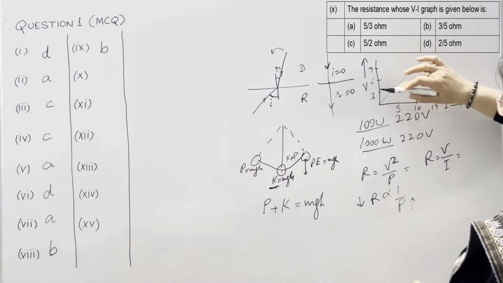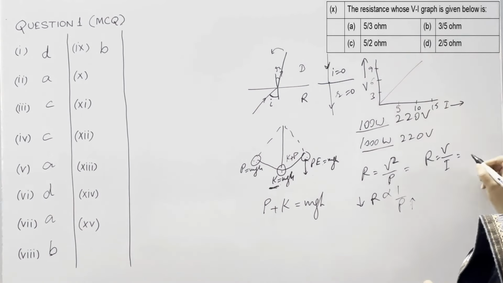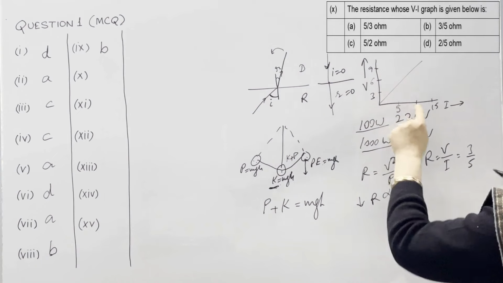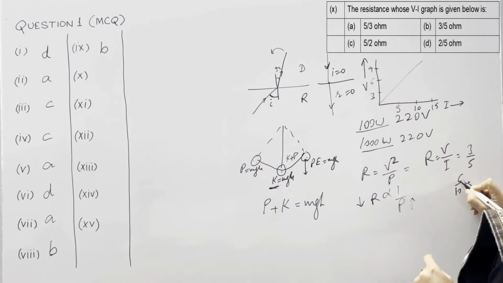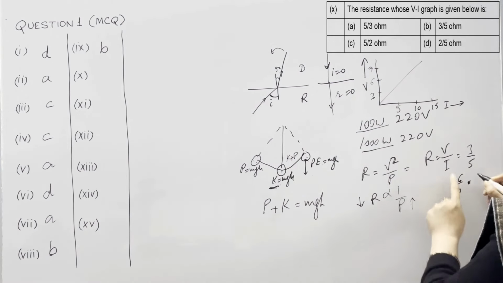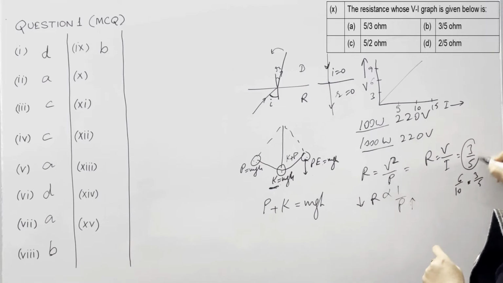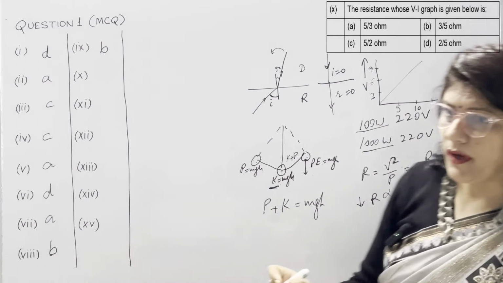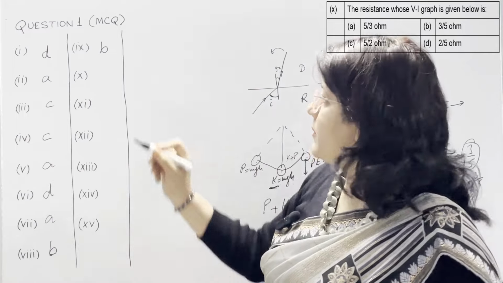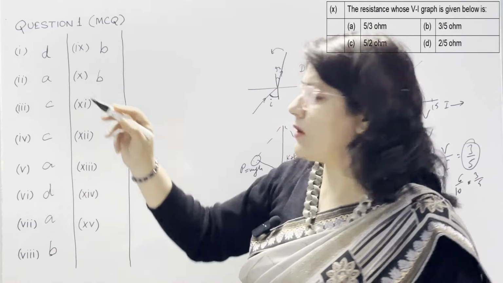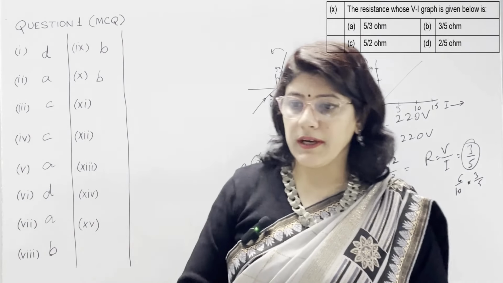So on y-axis it is 3 volt and 5 volt. So R is equal to 3 upon 5, or we can take 6 upon 10, but after cancellation of common digit is again 3 upon 5. So our resistance is 3 upon 5, and this is our option number B. So in 10th part, our option is B, which is correct.